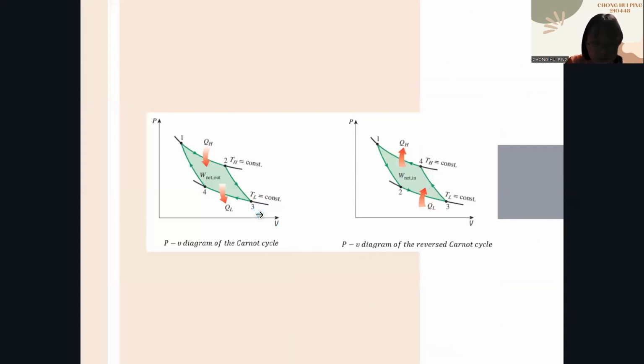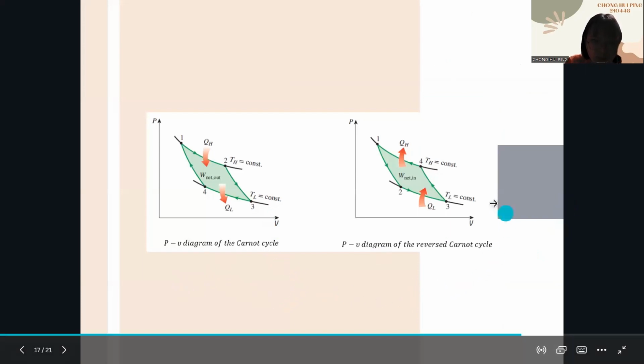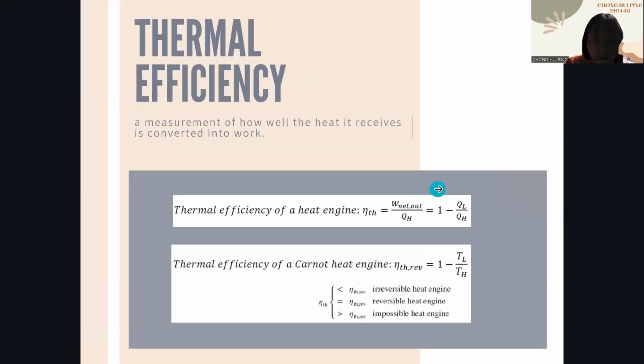So these two figures indicate the difference between the Carnot cycle and the reverse Carnot cycle. Actually, the difference is only the direction of the heat and also the work. Thermal efficiency. Thermal efficiency of a heat engine is a measurement of how well the heat received is converted into work.